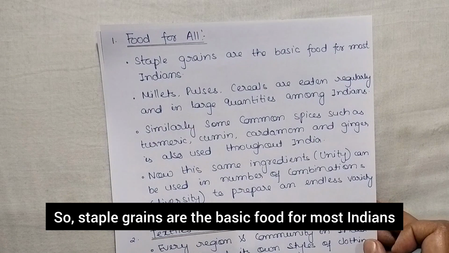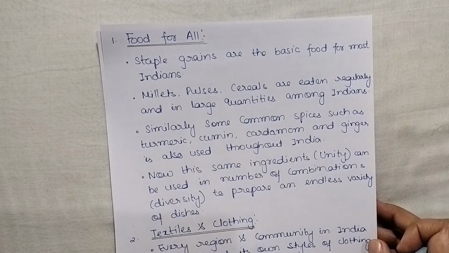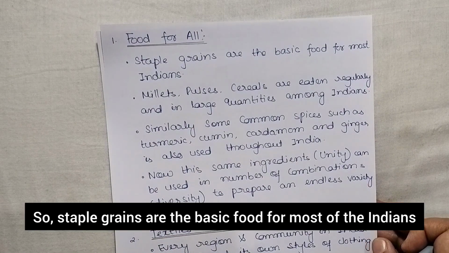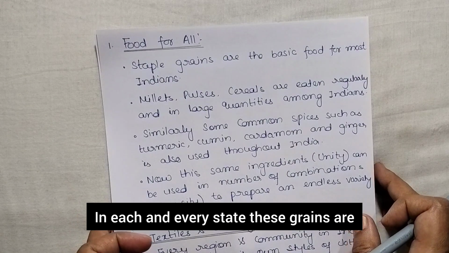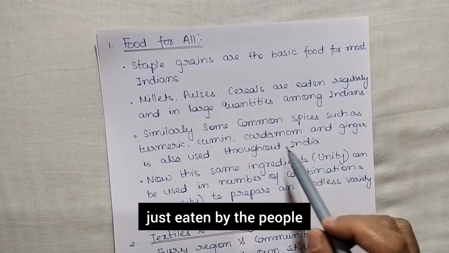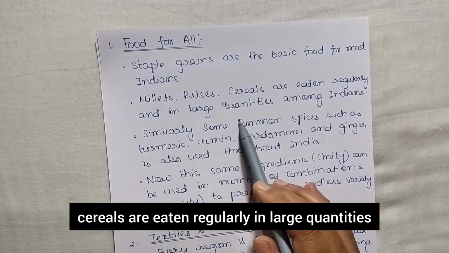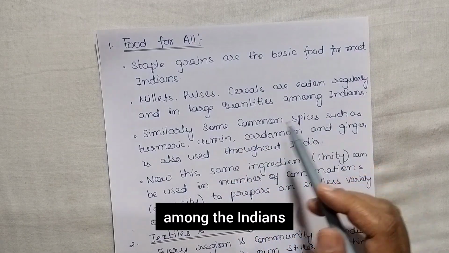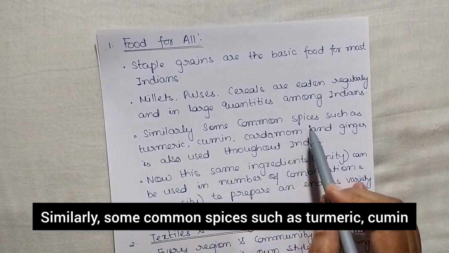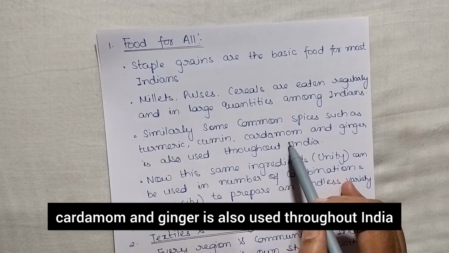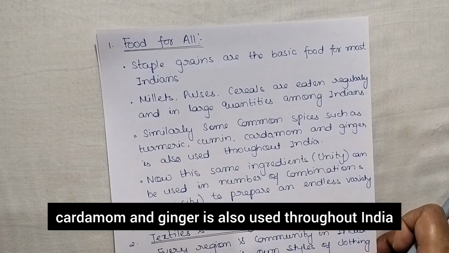So staple grains are the basic food for most Indians, okay? In each and every state, these grains are eaten by the people. Like the millets, pulses, cereals are eaten regularly in large quantities among Indians. Similarly, some common spices such as turmeric, cumin, cardamom and ginger are also used throughout India.